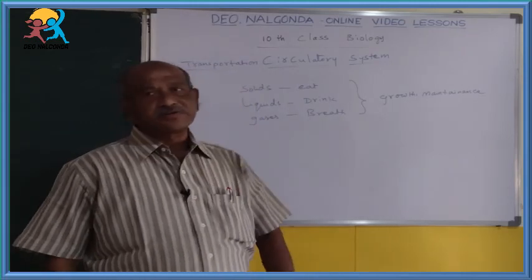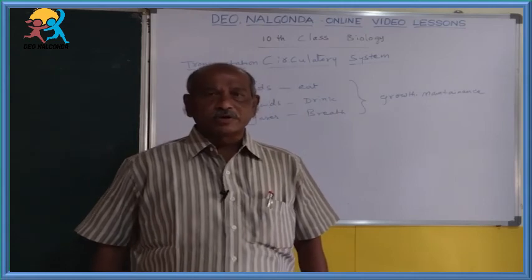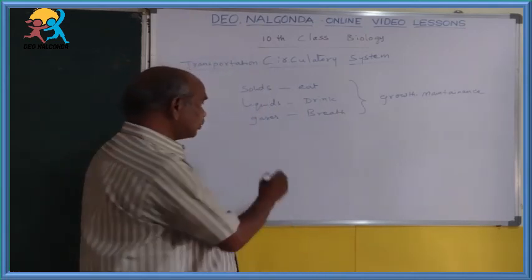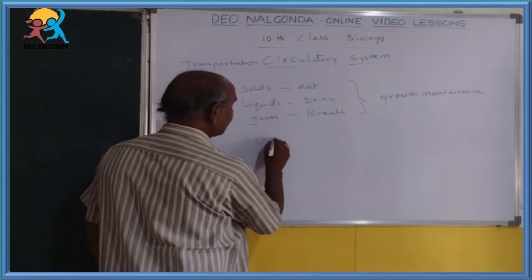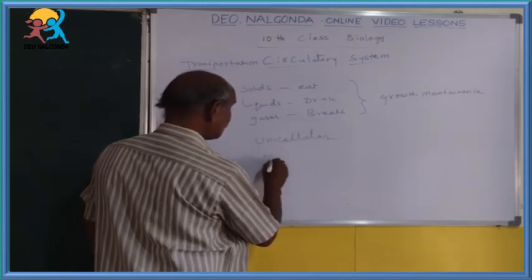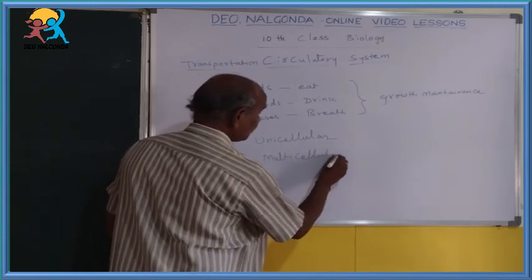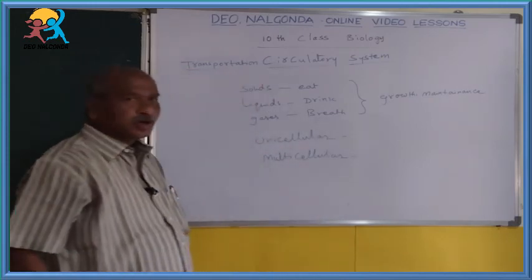Then in the case of organisms, particularly animals, there are unicellular organisms and also multicellular organisms.